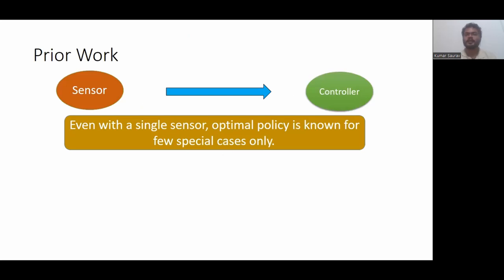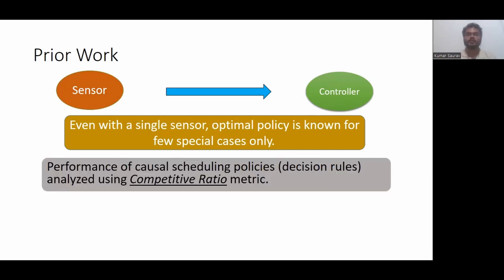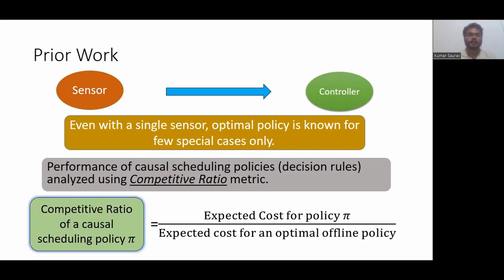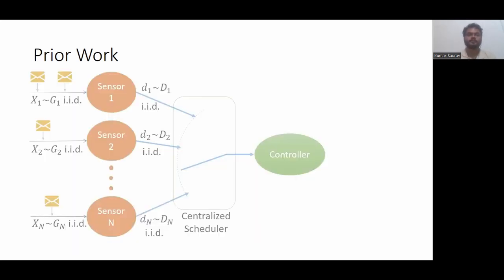So although we are considering a setup with multiple sensors, even with a single sensor, the optimal policy is known for a few special cases only. So the causal scheduling policies are analyzed using the competitive ratio metric, which compares against the performance of an offline optimal policy. The competitive ratio of a causal scheduling policy is equal to the expected cost for the policy divided by the expected cost for an optimal offline policy.